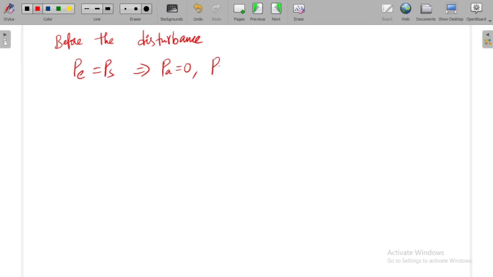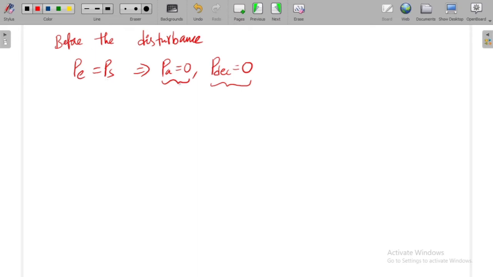It indicates the decelerating power is also 0. If both the electric power and the shaft power are equal, you will have the accelerating power 0 as well as the decelerating power 0. It indicates the net difference between those two powers is equal to 0, right?